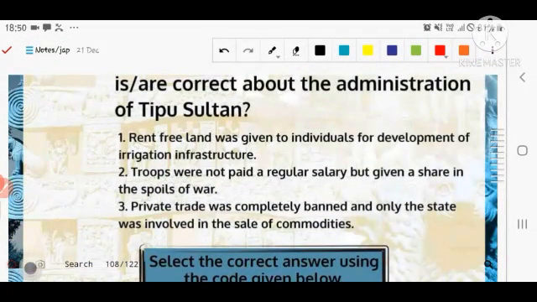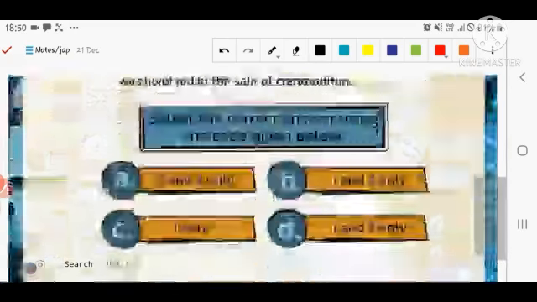In the second statement, troops were not paid a regular salary, so they were given land or the spoils of war, and they could share it. Number third, private trade was completely banned, and only the state was involved in the sale of commodities. It means you can correlate it with communism, which is present today in China and Russia. Cuba you can also add.